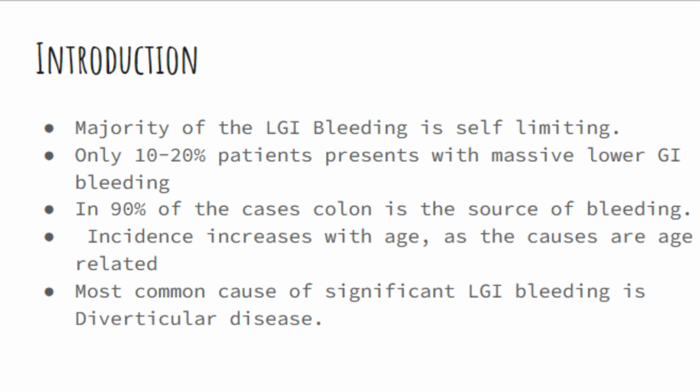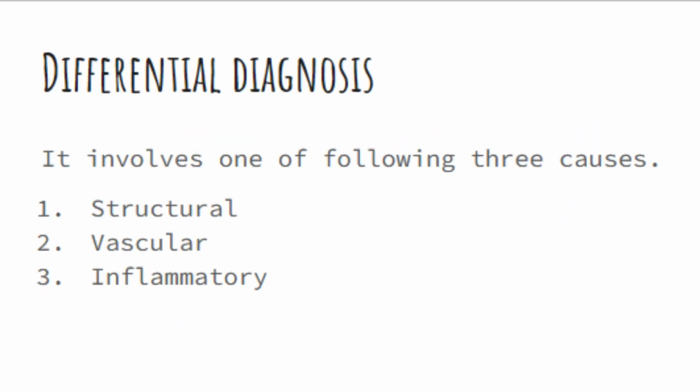Incidence increases with age, as the causes are age-related. The most common cause of significant lower GI bleeding is diverticular disease. Differential diagnosis of lower GI bleed: it involves one of the following three causes: structural, vascular, inflammatory. We will discuss them one by one.